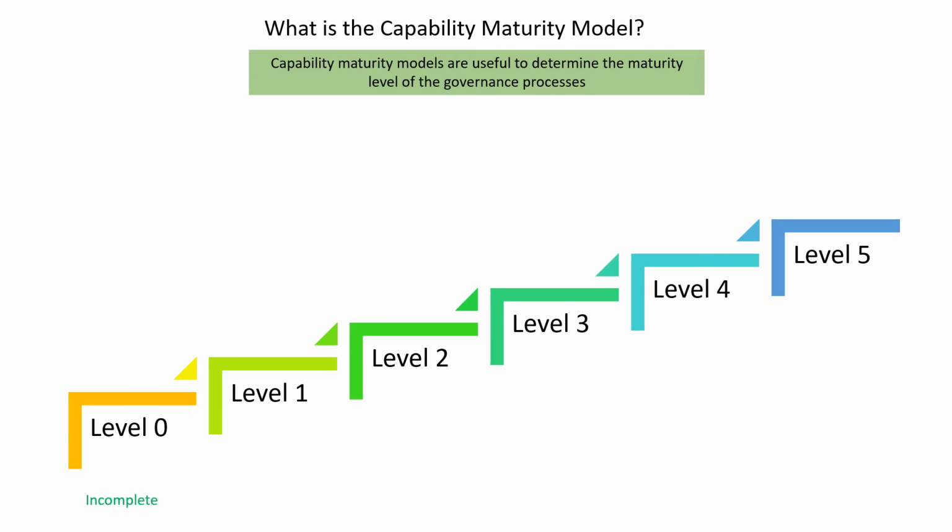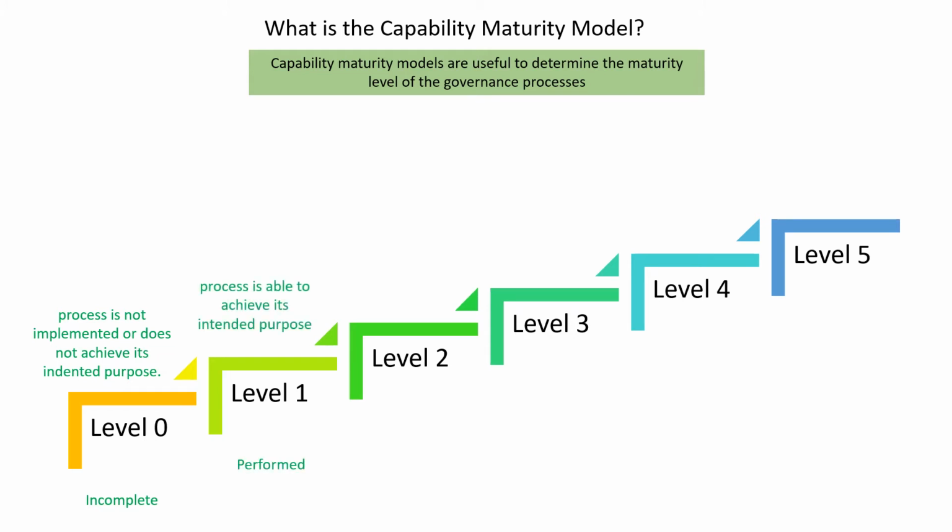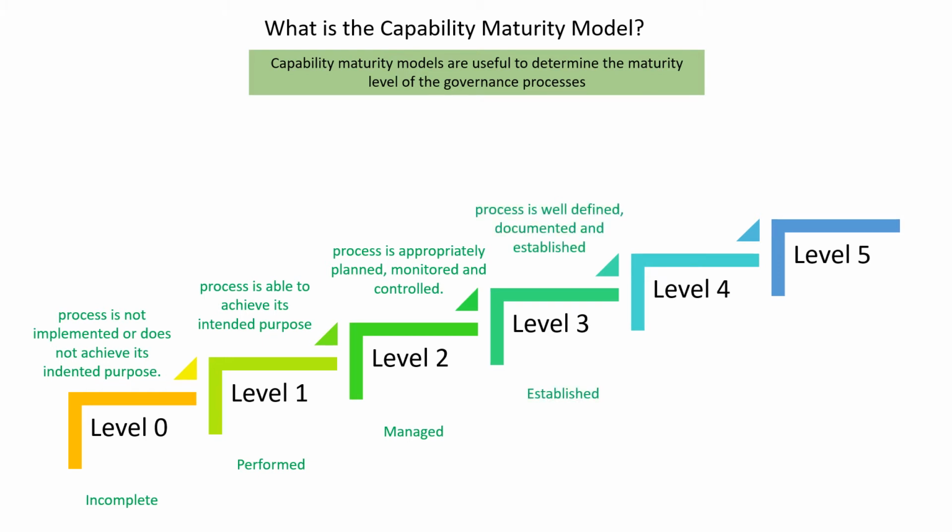Level 0 indicates incomplete. So here the process is not implemented or does not achieve its intended purpose. Level 1 indicates performed. The process is able to achieve its intended purpose. Level 2 means managed. The process is appropriately planned, monitored and controlled. Level 3 is established, wherein the process is well defined, documented and established.